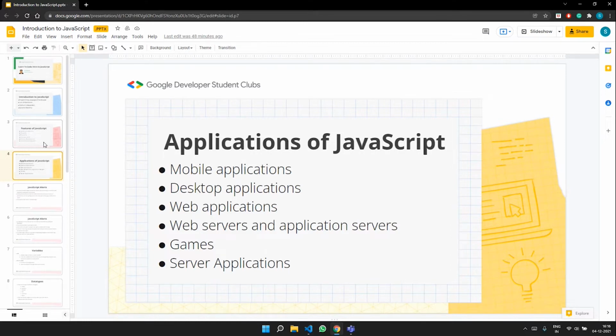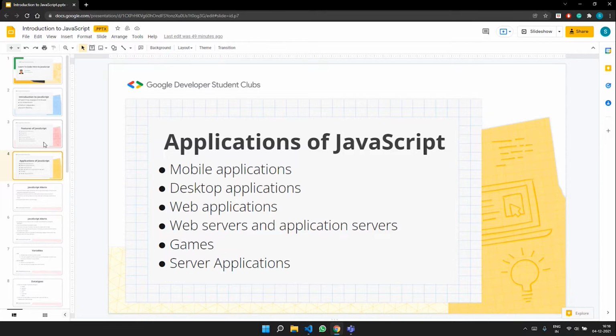Next comes desktop applications. Same goes with desktop applications and web applications too. We just discussed how web pages are getting converted from a static website to a dynamic website, and all thanks to JavaScript because of that.